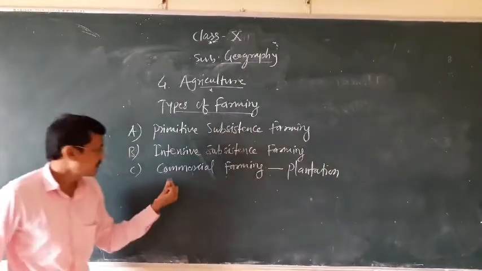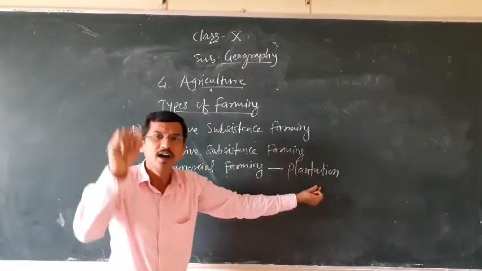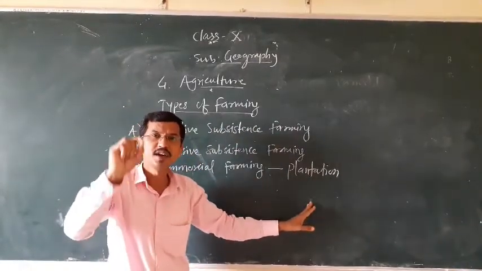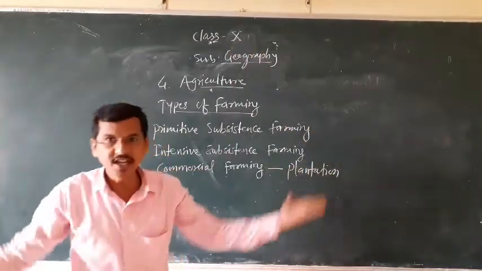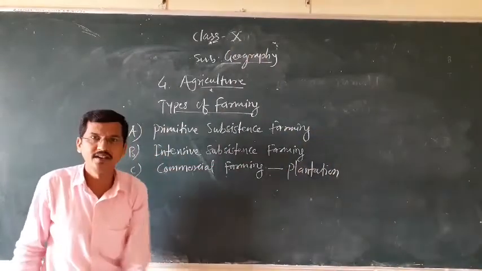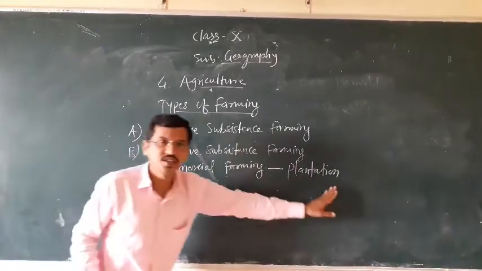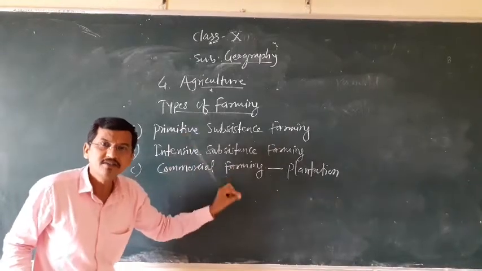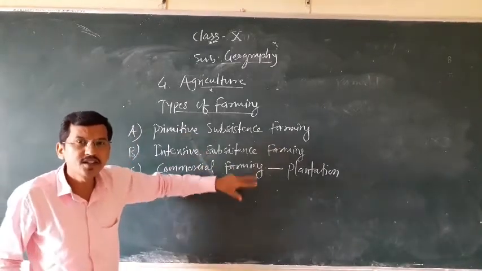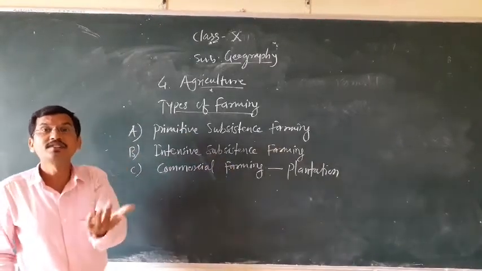Plantation means where a single crop is grown over a large area in a straight line. This is called plantation.